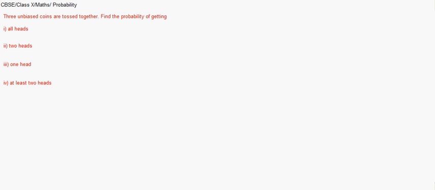When we are tossing 3 coins together, what are the elementary events associated with the random experiment? So the possible ones, I'll write them here.